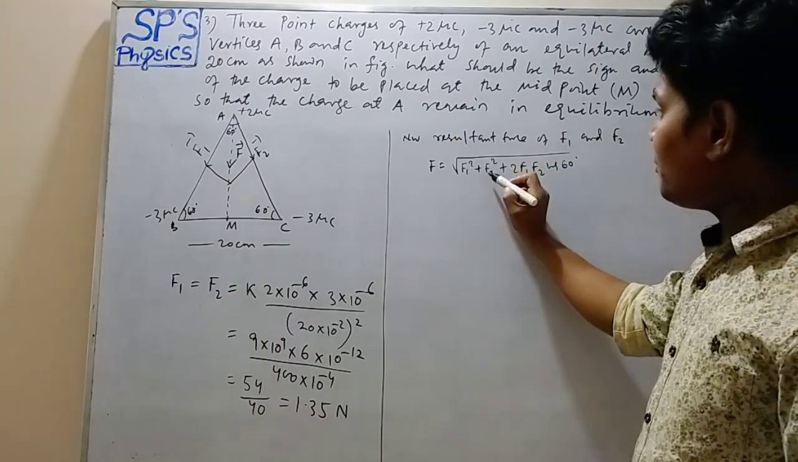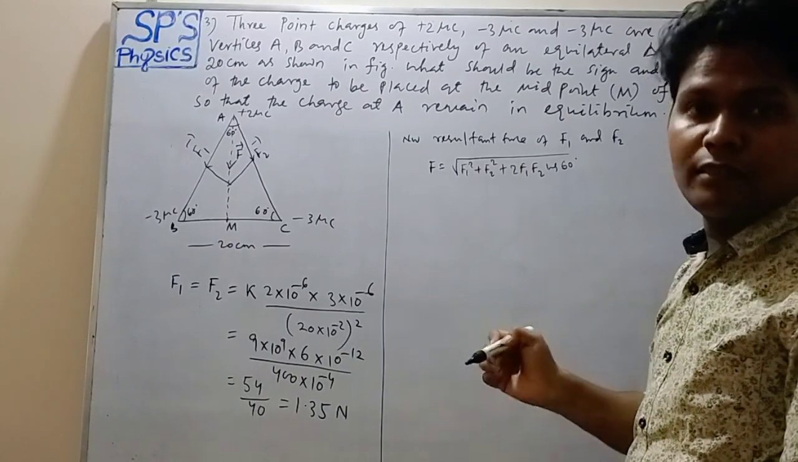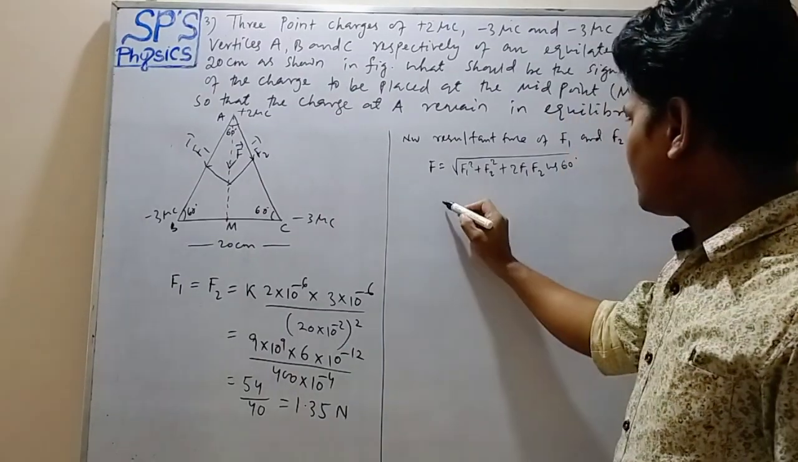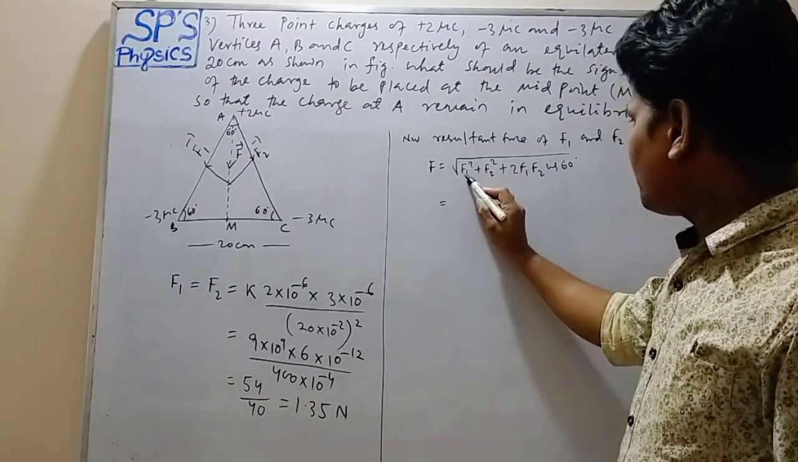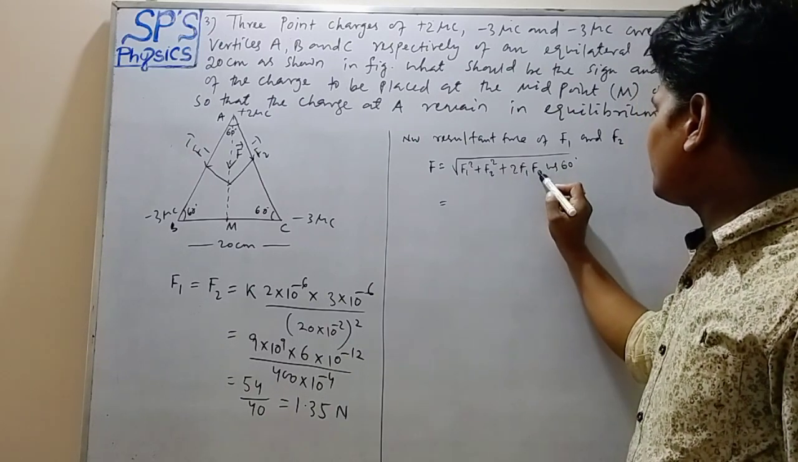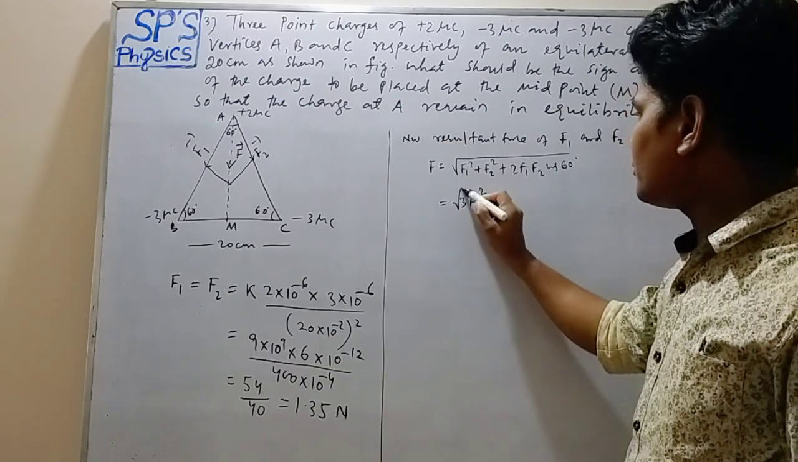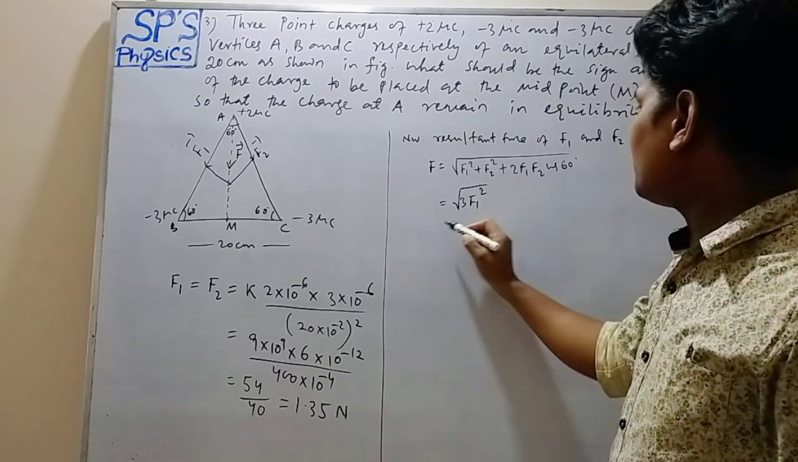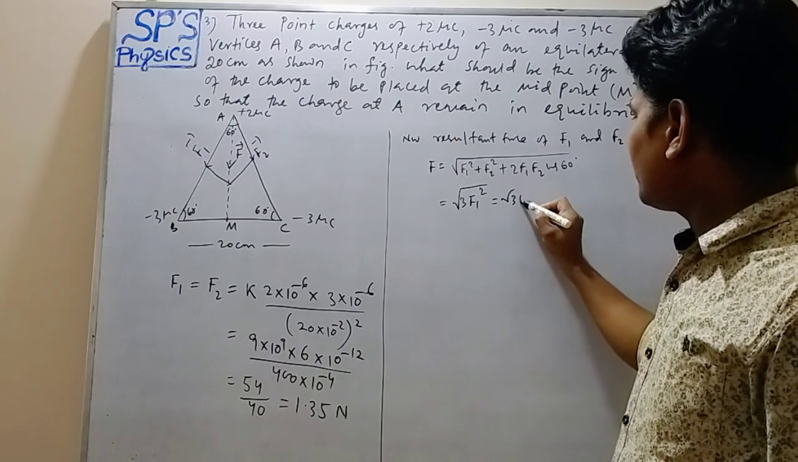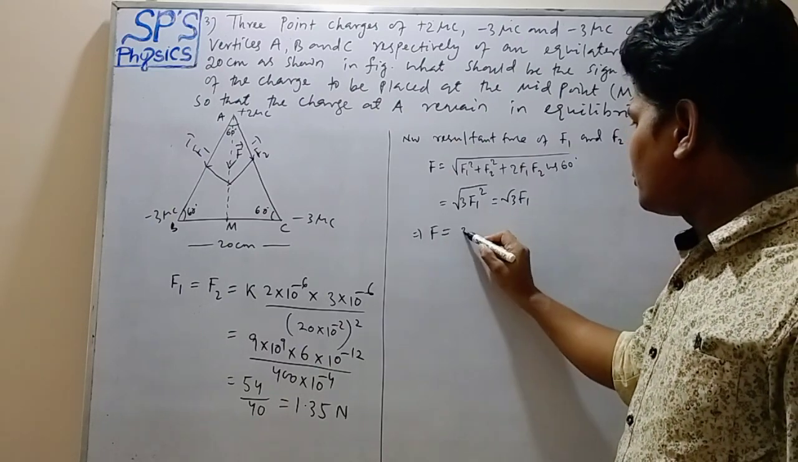In place of F2 we can put F1, and in place of F1 we can also put F2. Okay, it becomes how much? F1 square plus F1 square, and the 2 cancels. F1 into F1 is F1 square, so it becomes 3 F1 square. So it becomes how much? Root 3 F1. Okay, so F equals root 3 times F1.